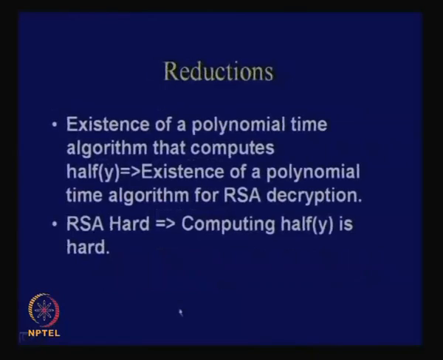What we have done till now is that we shall assume that there is an algorithm which is able to calculate this half y value, and we shall show that in that case we are able to find out the value of x, that is we are able to ascertain the value of the plain text. So that means we are able to do the RSA decryption. We are not showing that we can factor n, what we are showing is that we can actually determine the value of x, that is we can decrypt y.